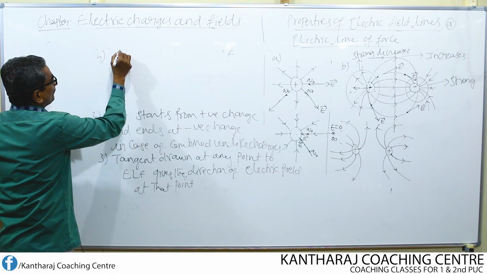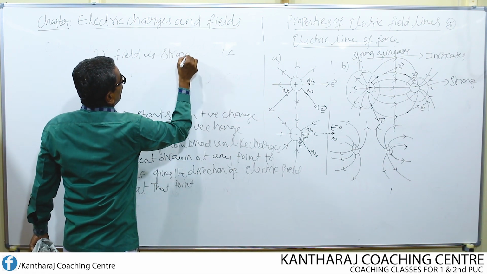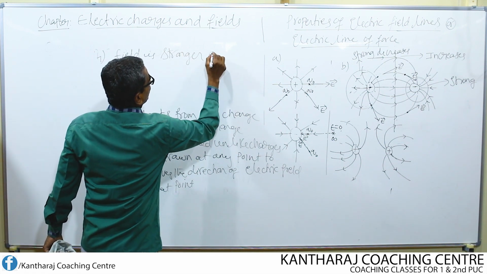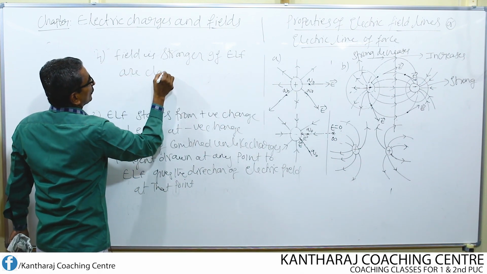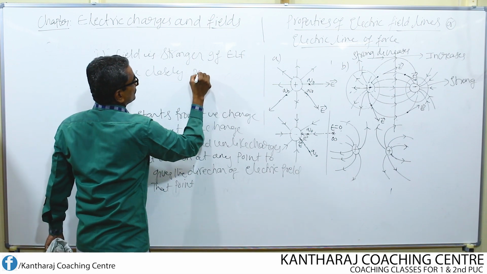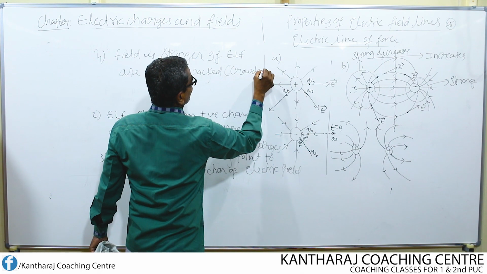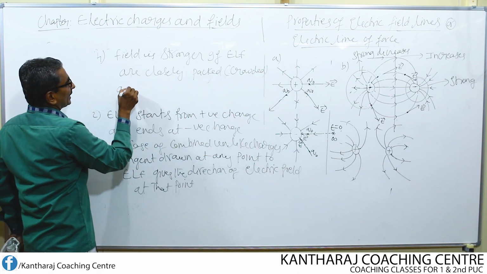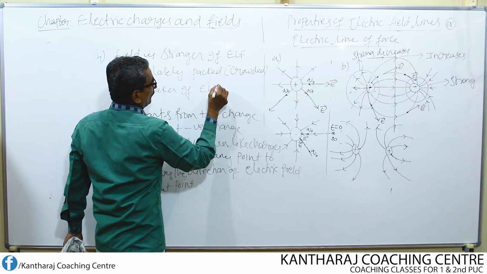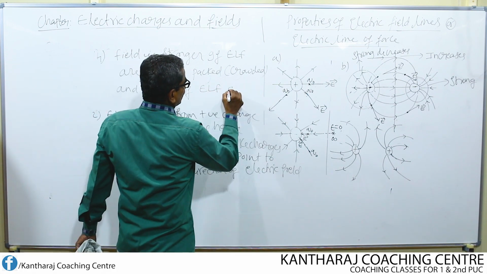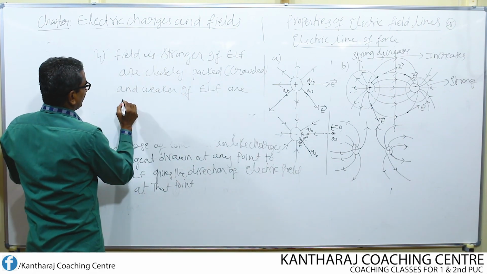Field is stronger if the electric lines of force are closely packed or crowded, and weaker if electric lines of force are far away from each other.